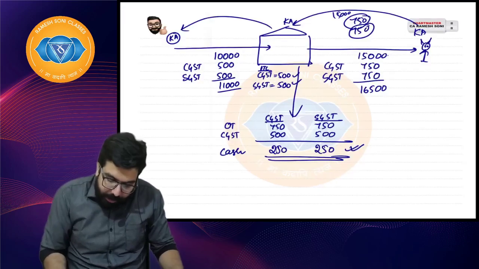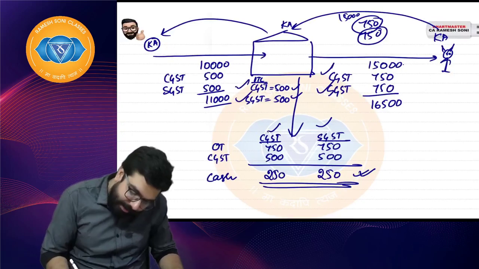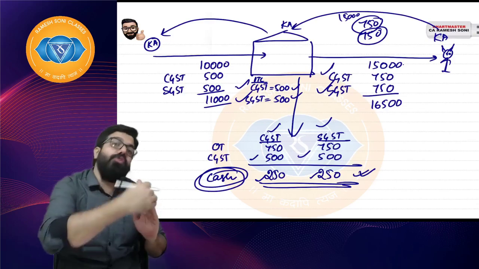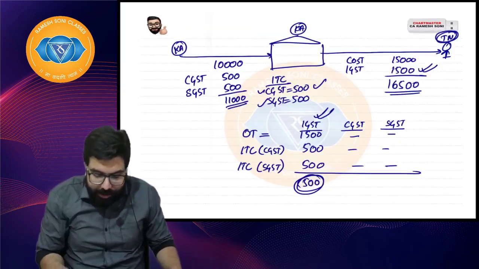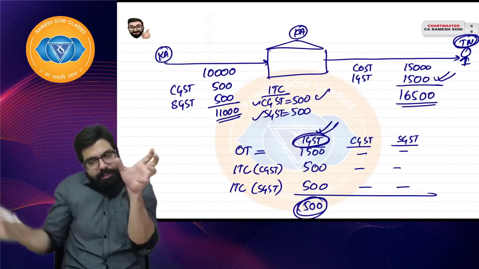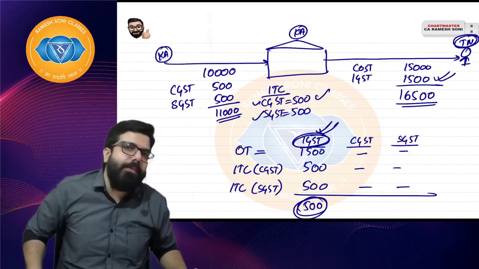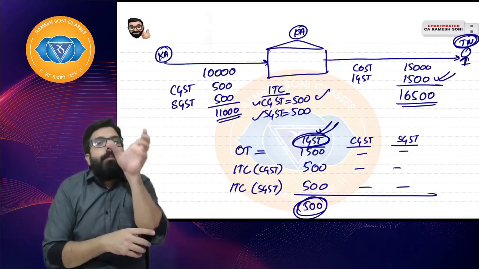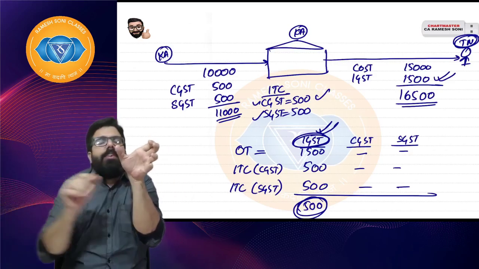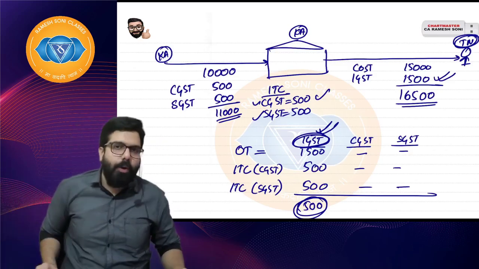In the previous sum, you had CGST and SGST only payable, and you used CGST and SGST only. So you paid in cash CGST 250, SGST 250. Now you sold in other state. When you sell in other state, IGST was collected, IGST was payable to the government. Can you use your CGST and SGST? Yes, sir, you can use CGST first and then SGST second. Why CGST first? Because IGST is to be paid to central government. So whatever is the central government ka tax, CGST, to be used first, and then state government ka tax, SGST, to be used next. I hope everyone is clear.